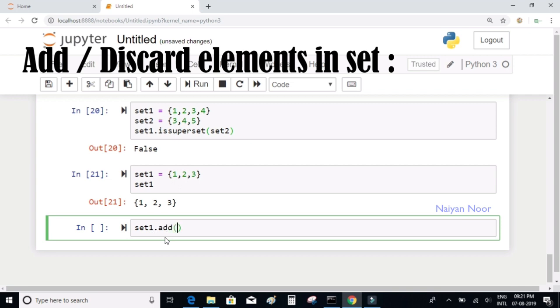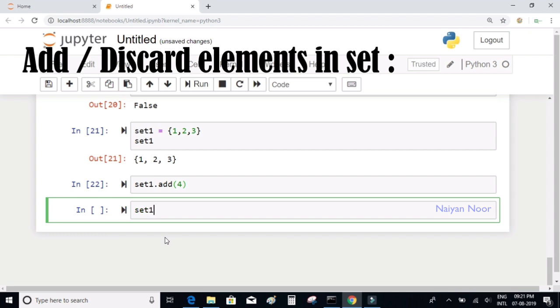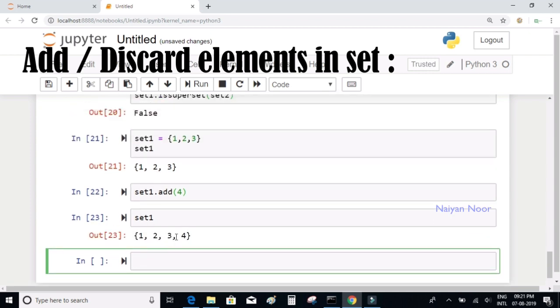The add function accepts a parameter which you want to add. So set1 dot add 4 will add the number 4 into our existing set. Now when I check the value of set1, it contains 1, 2, 3 and 4.